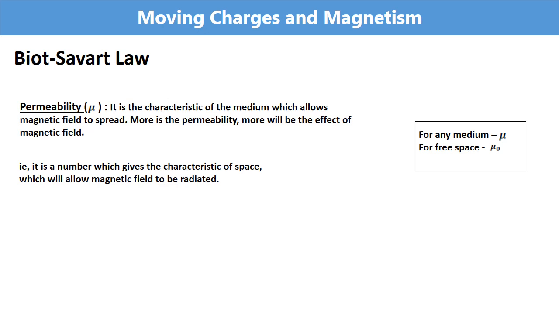So what is permeability? It is the characteristic of the medium which allows the magnetic field to spread. The more the permeability, the more the effect of the magnetic field. Less permeability, then less magnetic field. For any material, it is mu, and if it is for free space, then we give the notation mu naught.